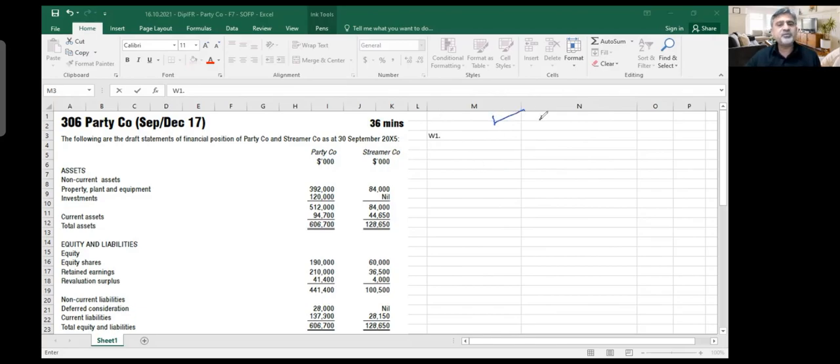Answer is yes. How much do we own? 80%. How much is the post-acquisition period? This is the first thing which is in my mind. Post-acquisition period is 1 year. So once I am clear about these things, I start doing my calculations.